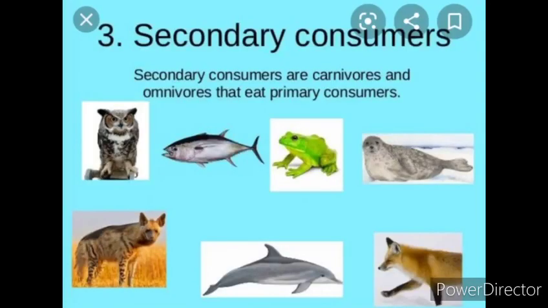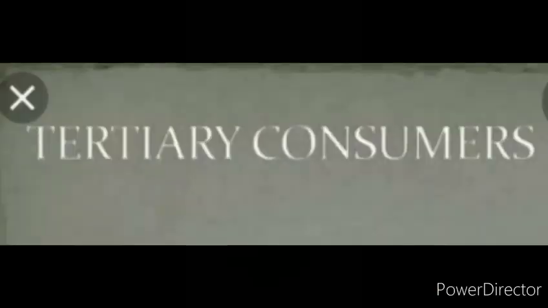The carnivores are animals that eat flesh of other animals. Those like lions, tigers and large fish, which eat primary consumers, are called secondary consumers. And those that eat secondary consumers are called tertiary consumers. For example, snakes and owls. They eat frogs, which eat insects, which eat plants.